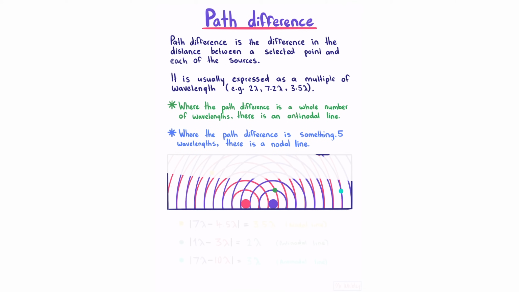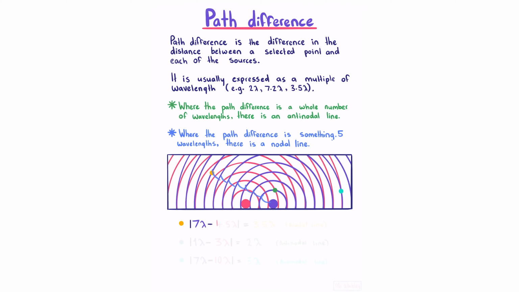So in our example here, we have 2 sources. For our yellow point, we can count 1, 2, 3, 4, 5, 6, 7 wavefronts. From that, we can subtract 1, 2, 3, 4.5 wavefronts, which gives us a path difference of 3.5 wavelengths. Because our path difference is something .5, we have a nodal line. For our green point, we can count 1 wavelength, from which we subtract 1, 2, 3 wavelengths, which gives us a path difference of 2 wavelengths. Because our path difference is a whole number, we have an antinodal line.